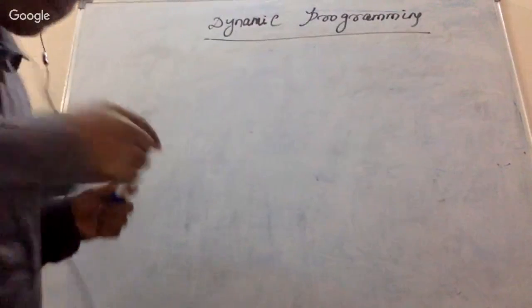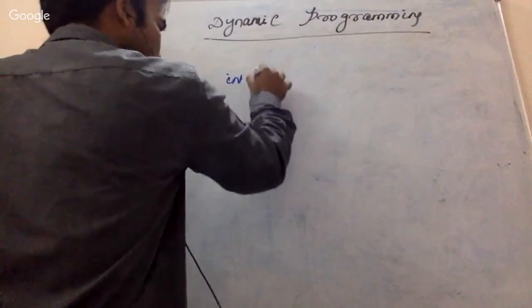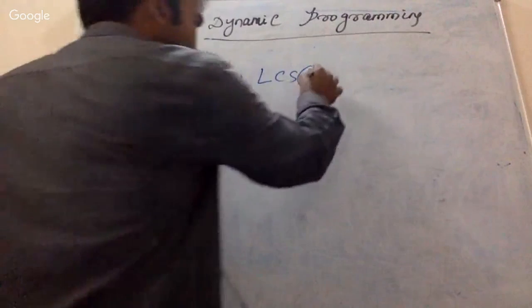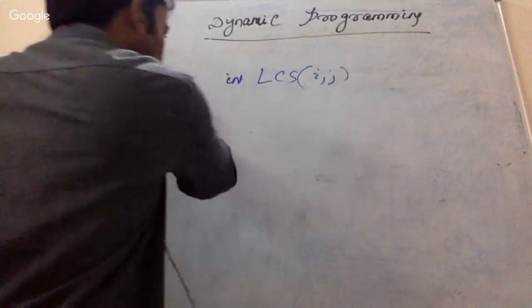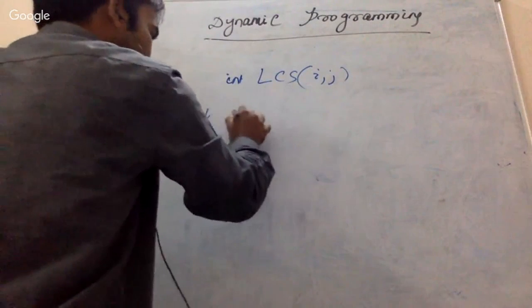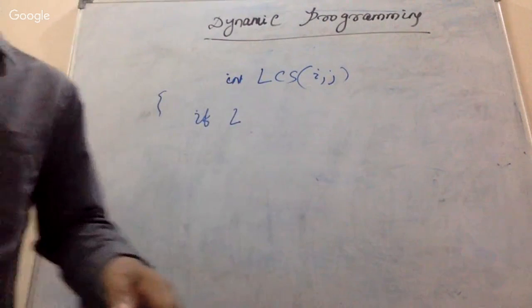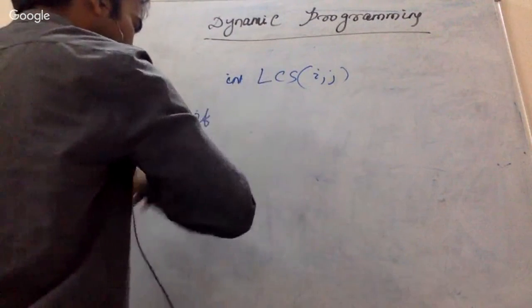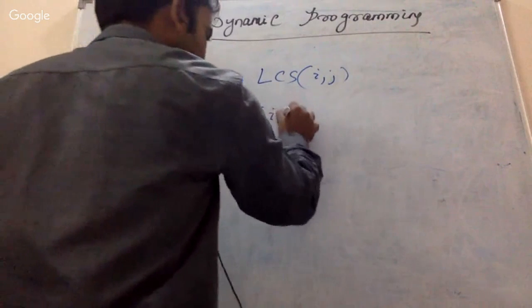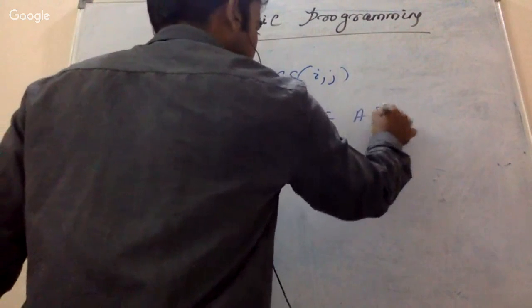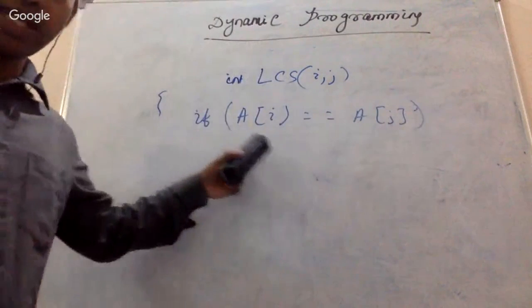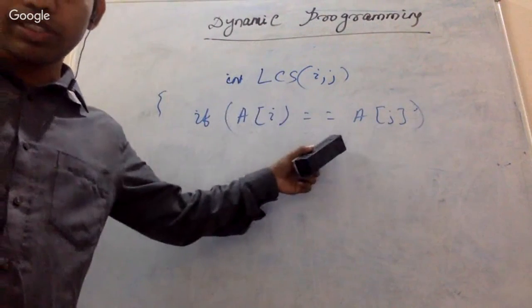But yeah, let me write it quickly. Okay, so it is going to return something. Integer means it is going to just return the length, actually. So I'm taking i, j. Suppose a of i equal to b of j. So if there is a match, if there is a match,